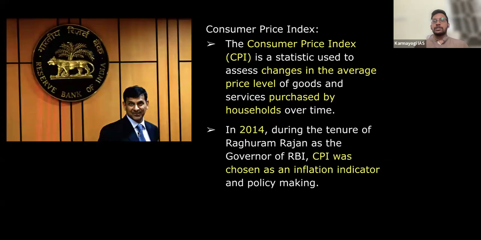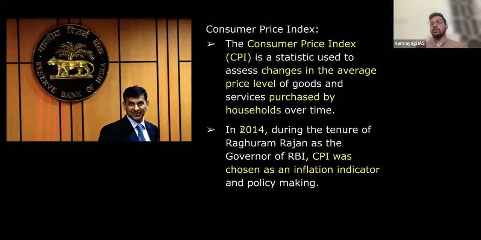So let's know about the consumer price index. As I said just before, it is tracked at the retailer level, the persons who sell directly to the consumers. That is called the consumer price index. Earlier, before 2014, the inflation of the country was decided based on the wholesale price index.